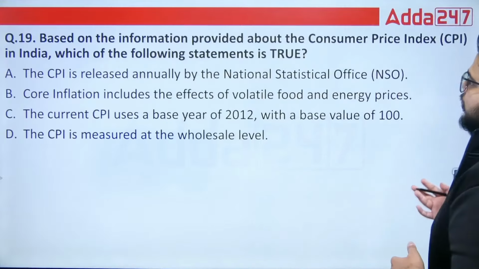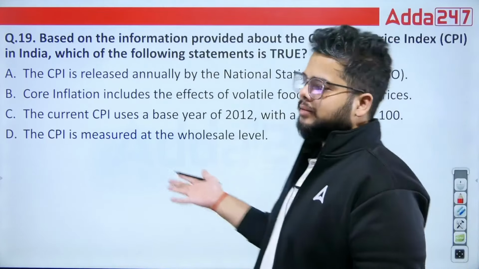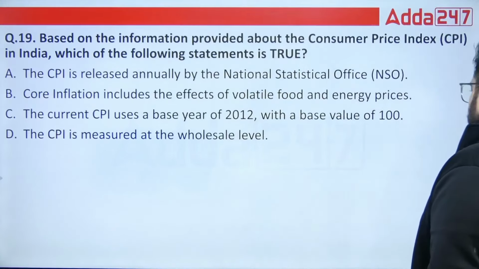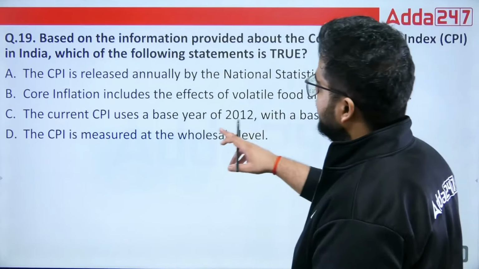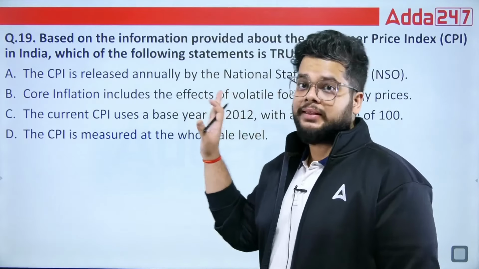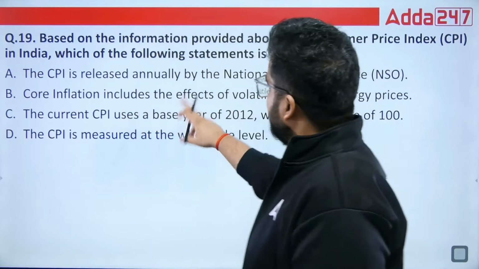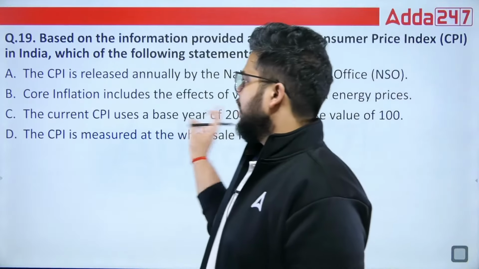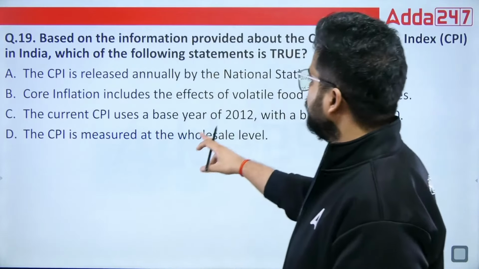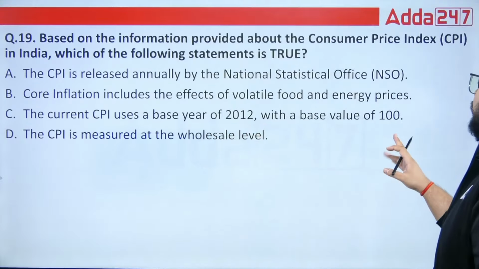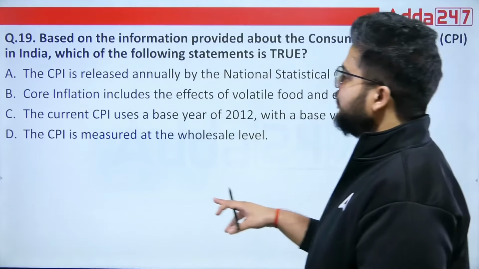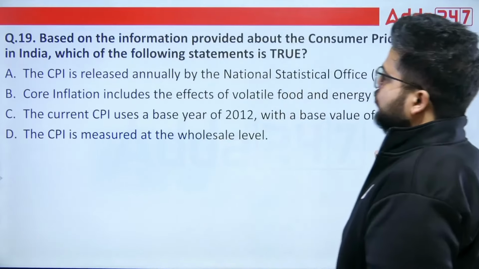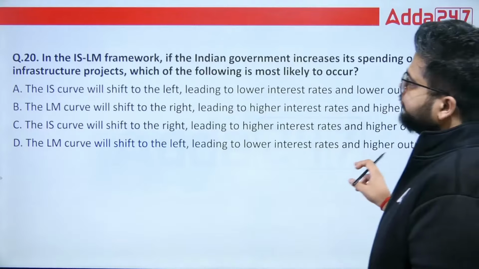Next we have, which of the following statements is true regarding the CPI, Consumer Price Index. Whether it is released annually by NSO? No, monthly. Core inflation includes the effect of volatile food and energy? No, it excludes the volatile effects. Current CPI uses the base year 2012 with base value of 100. That is right. CPI is a measure at wholesale? No, it is for the retail level. So C is the correct answer here.